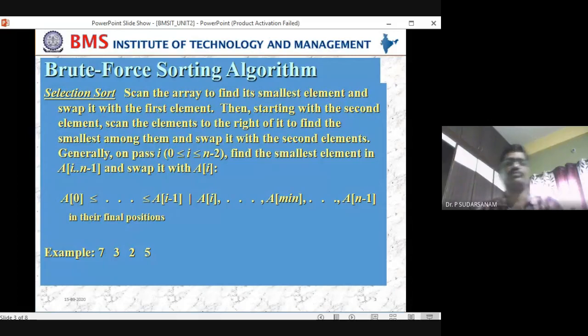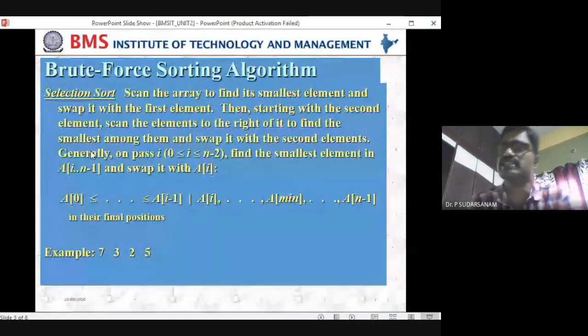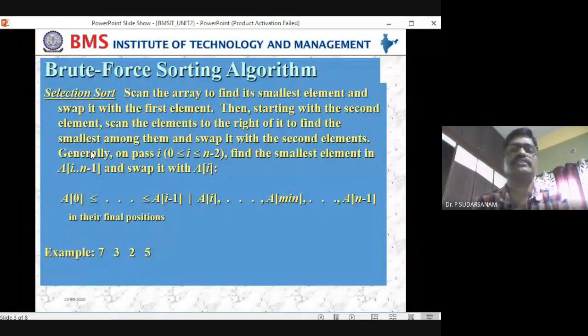Okay, now according to the textbook definition, let me say here: scan the array to find its smallest element and swap it with the first element. That's what I told you. You are finding the smallest element in the given list and placing it in the first location. That is what they have told also, the same thing.